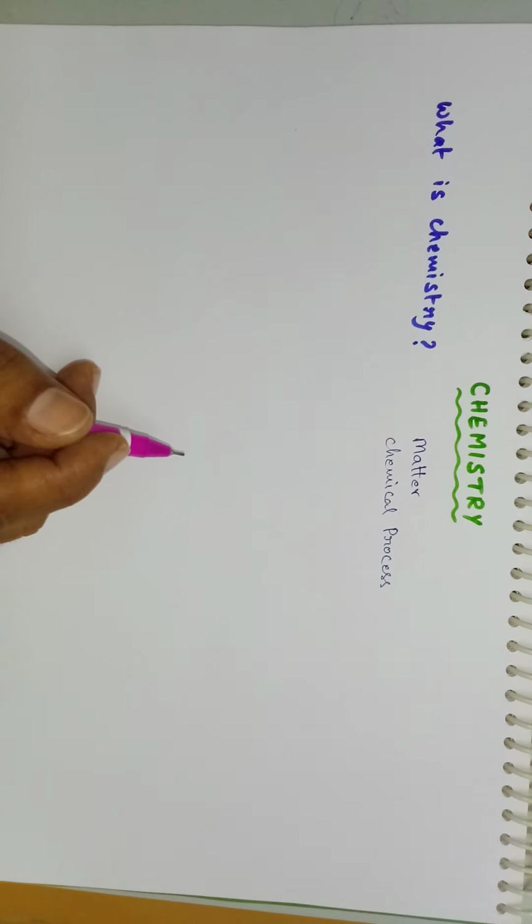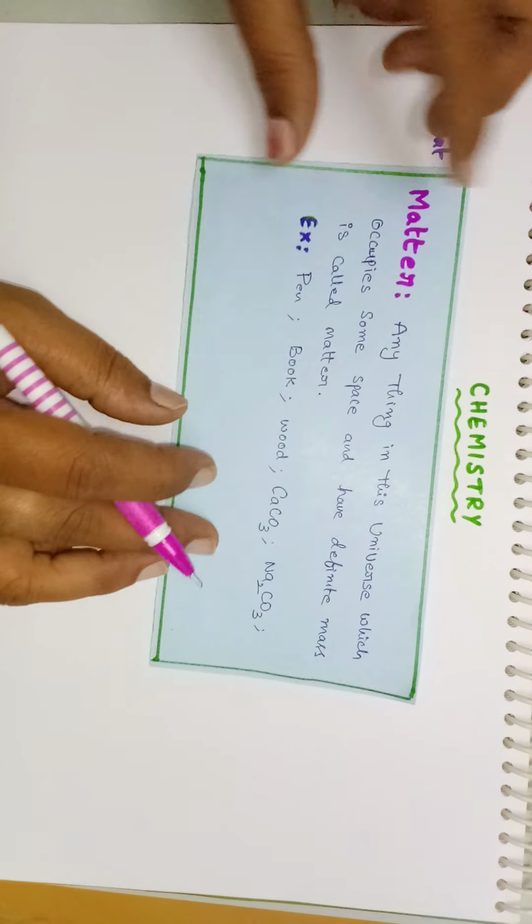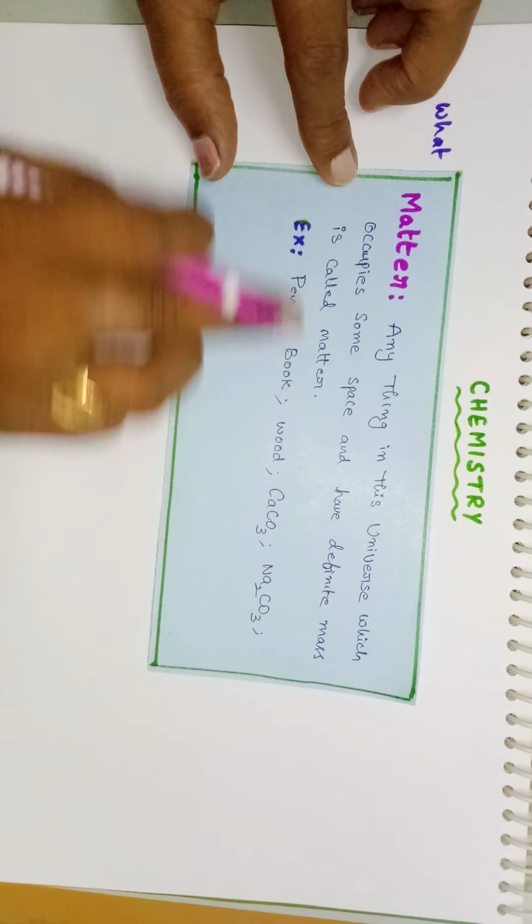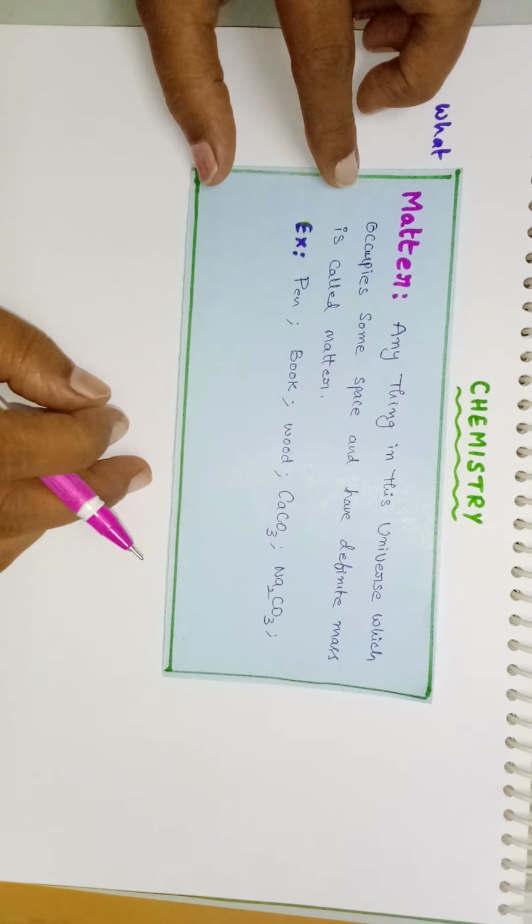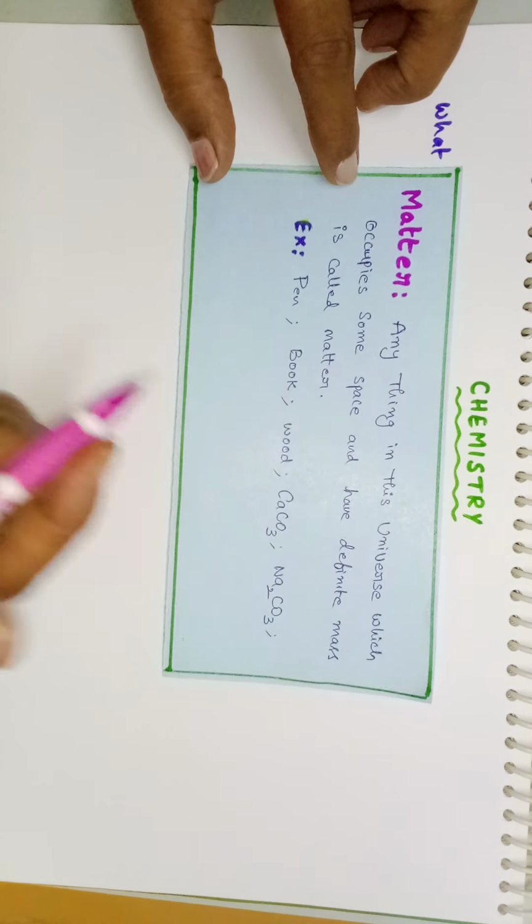Anything in this universe which occupies some space and has definite mass is called matter. So let us take examples like pen, book, wood, calcium carbonate and sodium carbonate. All these are matters. Now let us discuss chemical process.